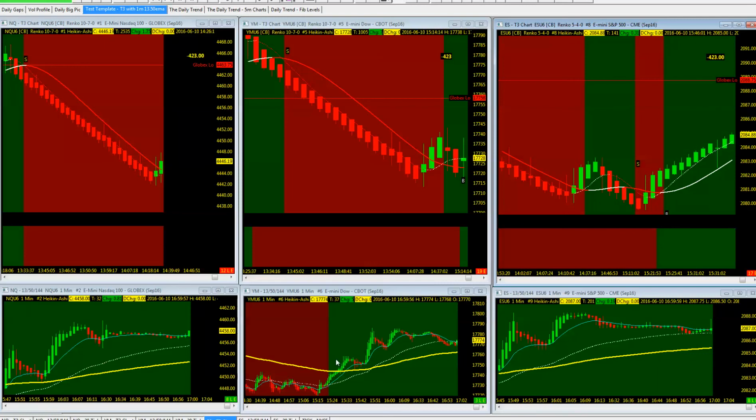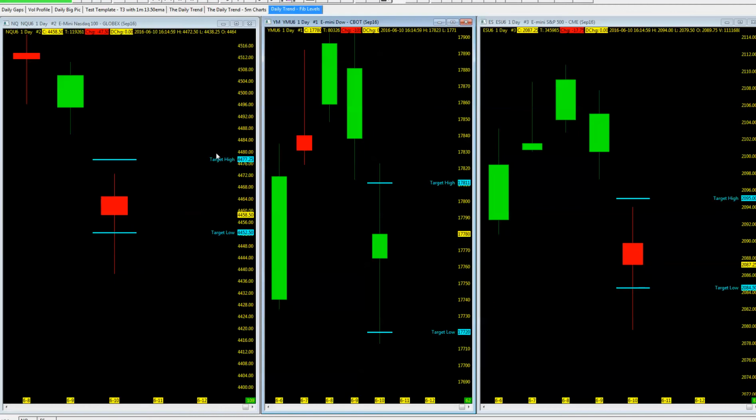All right, let's jump into the fib projections. Take a look. Do we hit any of those fib projection levels? Oh, yes. Best of the best. YM, both upside and downside. Both targets hit. ES target low, 2084.50, and 52.50 to the downside on the NQ. So not bad for the week.